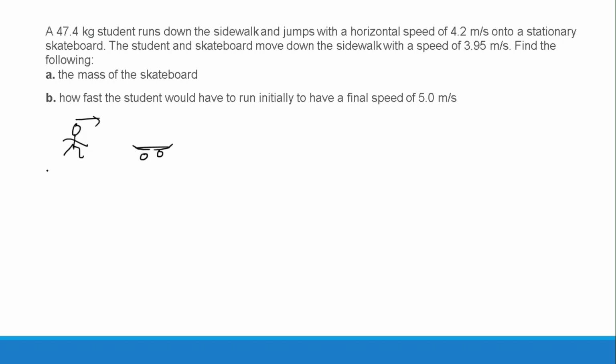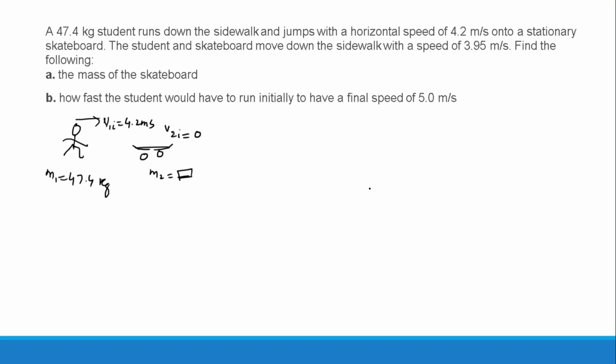The mass of the boy, m1, is 47.4, and he is running down the sidewalk and jumping with horizontal speed onto a stationary skateboard. So he is moving with v1i, that is 4.2 meters per second. On the other hand, I don't know the mass of the skateboard, so it is m2, and its velocity v2i is zero, since it is stationary.